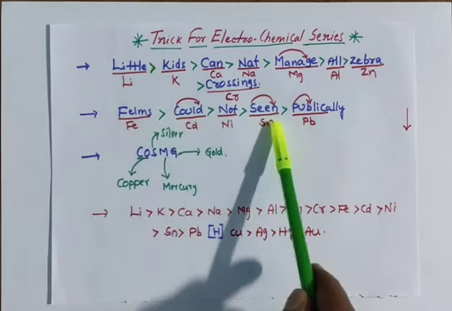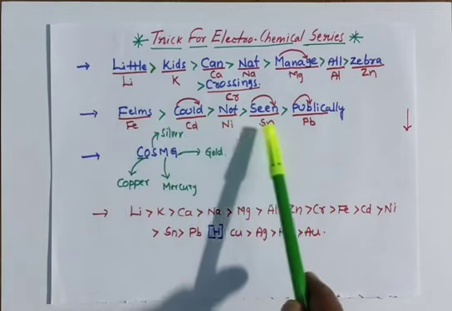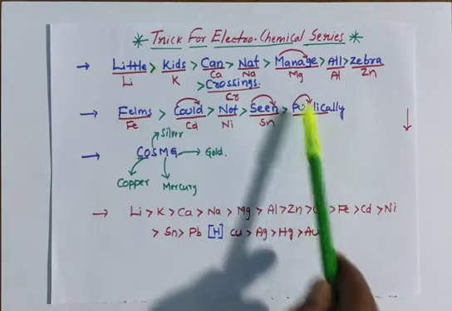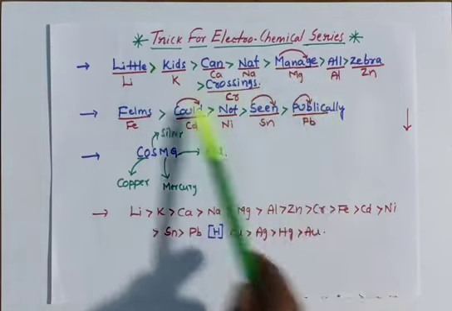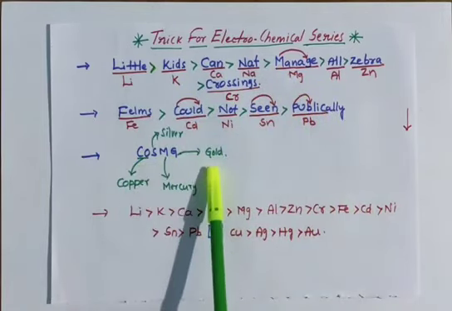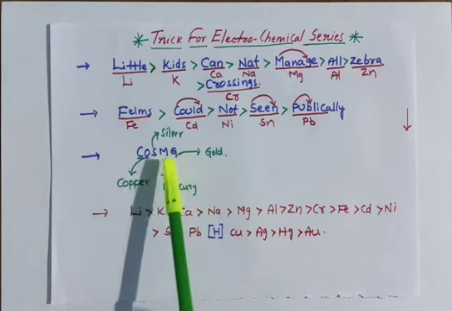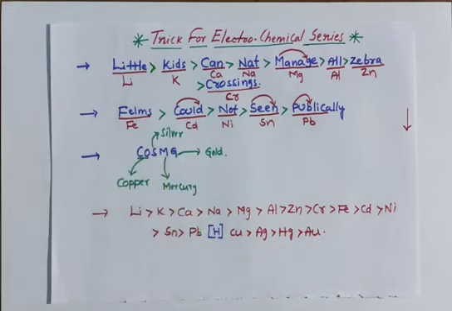Films could not seen publicly: here you are getting iron, cadmium, nickel, tin, lead, that is 5, so 13 metals you are getting here. Last we have the least standard reduction potential, cos mg: copper, silver, mercury, gold. And this is the way to remember.